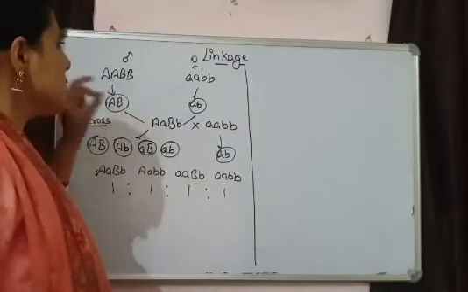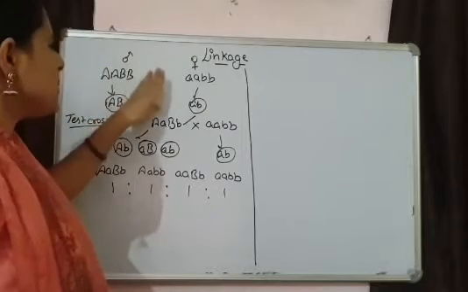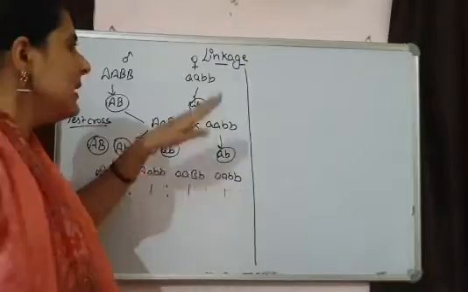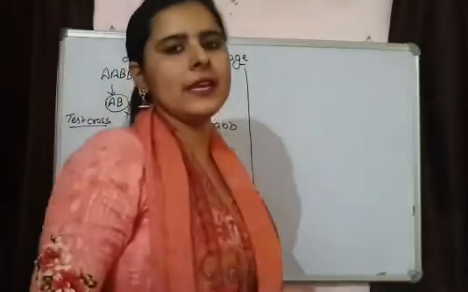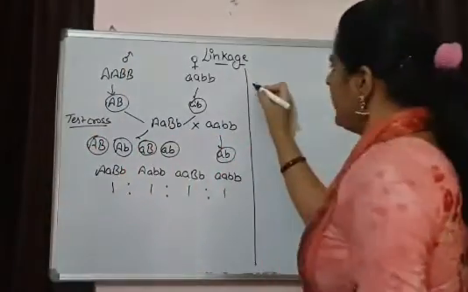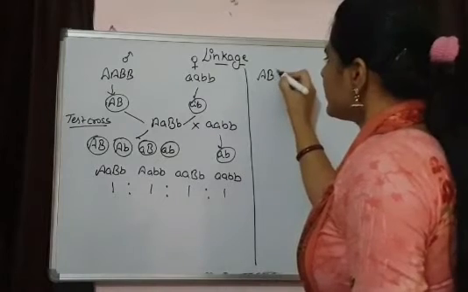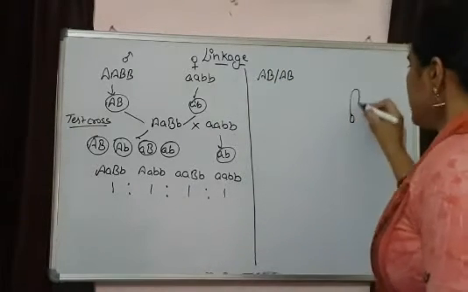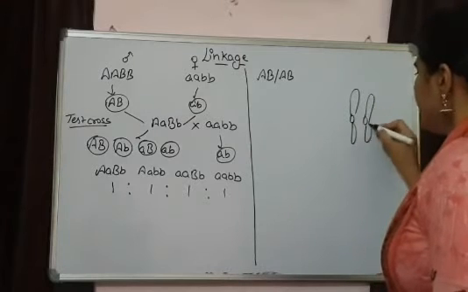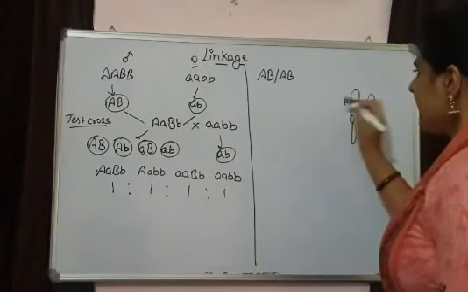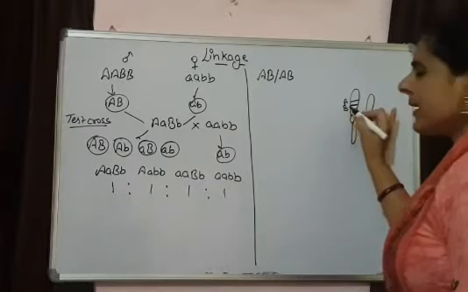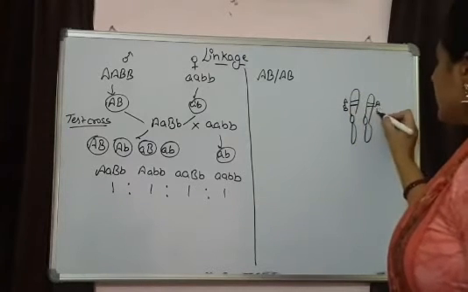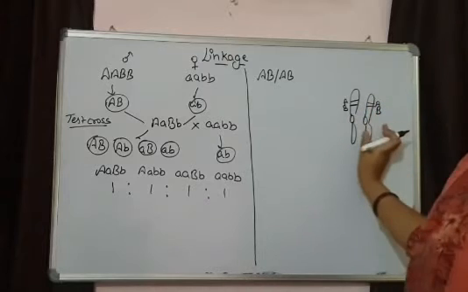Now, I am assuming that earlier these genes were independently assorted. This is the result of independent assortment. If they are going to show linkage, what is going to happen? That means I can write it this way, which simply means homologous chromosome A is present and B is present near to it. That's why they are linked with each other, and on this other homologous chromosome, this is the situation.